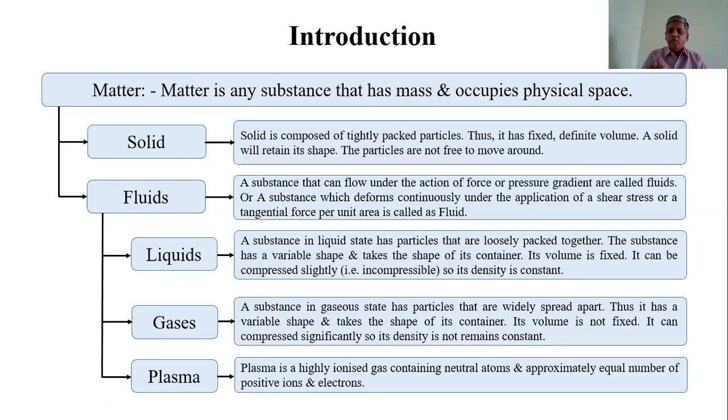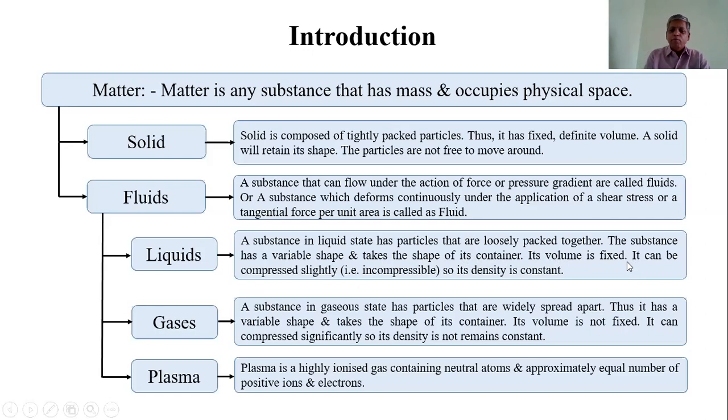So the molecules are free for motion inside the liquid. So the substance has a variable shape and takes the shape of its container. When it is poured in a container, the container's shape will be acquired by the liquid. So its shape can vary, but its volume is fixed.